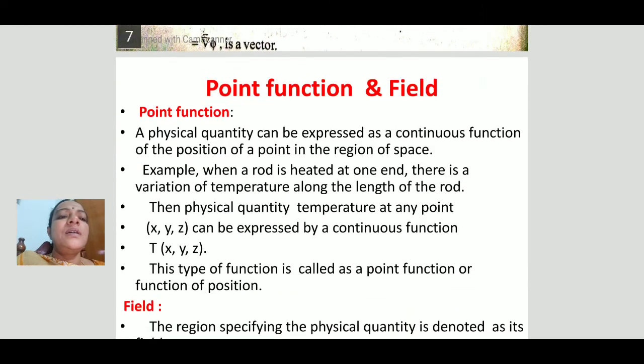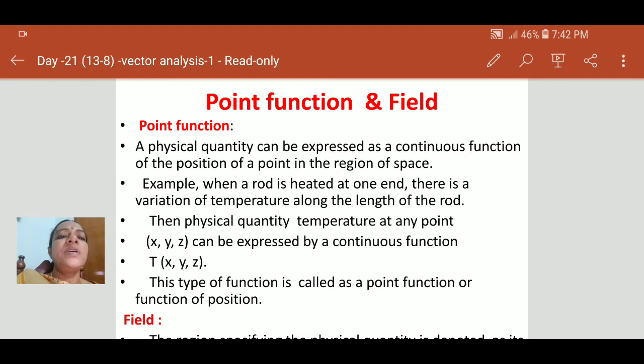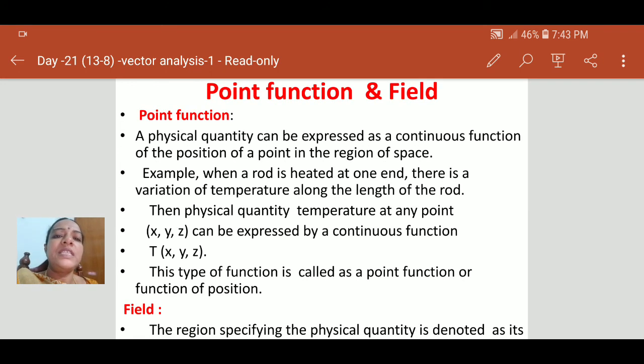Next, point function. A point function is nothing but a physical quantity that can be expressed as a continuous function of the position of a point in a region of space. Temperature is a physical quantity that is represented by a point function, that is T of x, y, z.